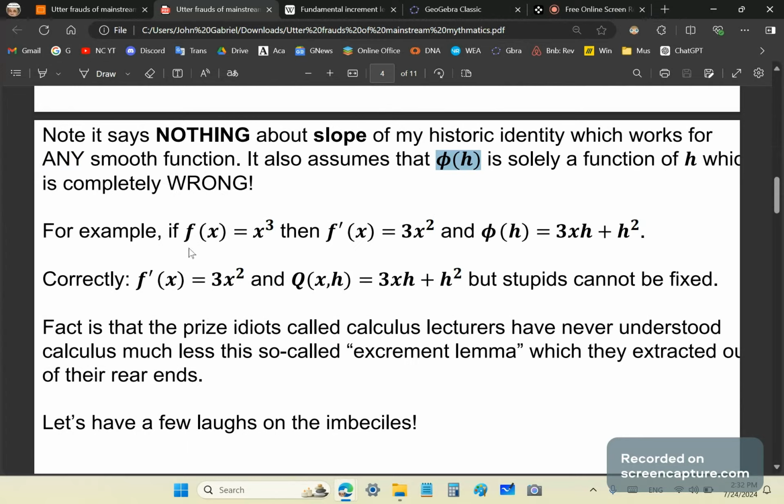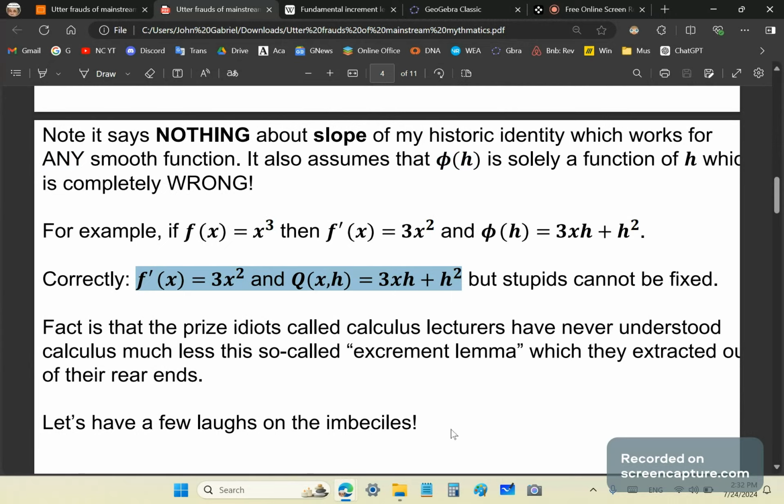Because, as an example, if f of x is equal to x cubed, then the derivative is 3x squared, and phi of h has an x in it. Do you see this x here? So it can't just be a function of h, which the stupid morons didn't realize. So correctly written, it would be the way I have stated it here in highlight.